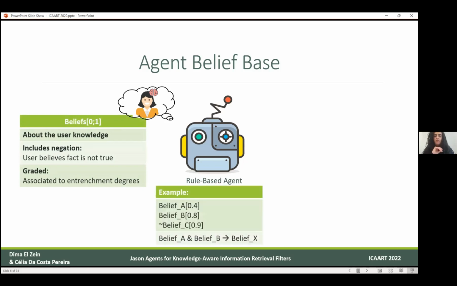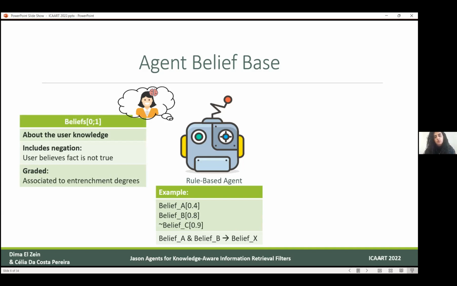So for example, this agent knows that the user knows about belief A with a certainty degree of 0.4, belief B with 0.2, and believes that C is not true with a certainty degree of 0.9.